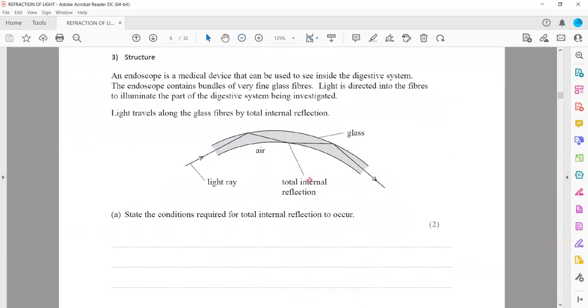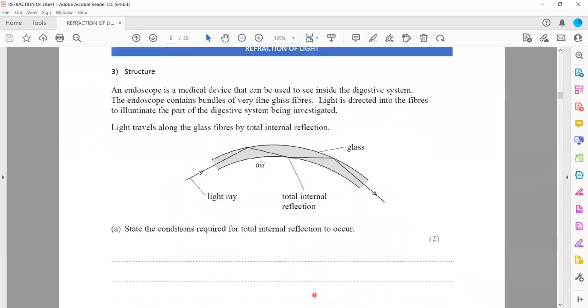For total internal reflection to occur, the angle of incidence must be greater than the critical angle, and the light must travel from a denser to a rarer boundary. Light is moving in a denser medium and meets a rarer boundary, a less optically dense medium. And the angle of incidence should always be greater than the critical angle.